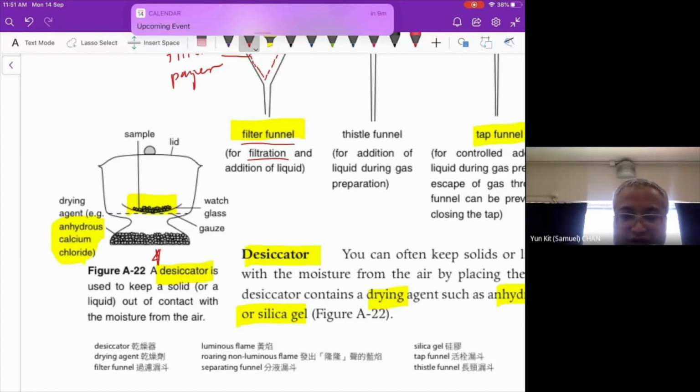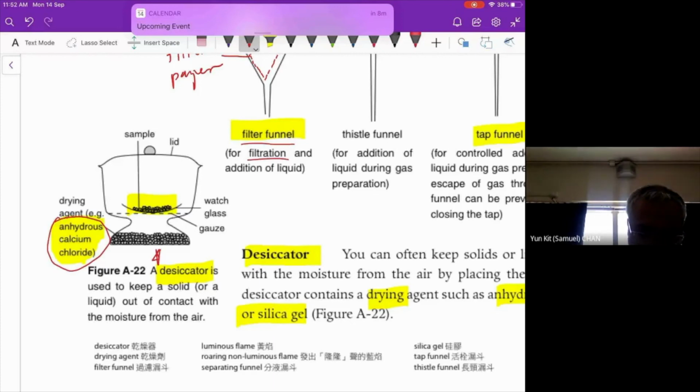Remember, desiccator is the container which helps us keep things dry. Inside the desiccator, we have some anhydrous calcium chloride, a drying agent. Of course, it will also absorb moisture and keep things dry.